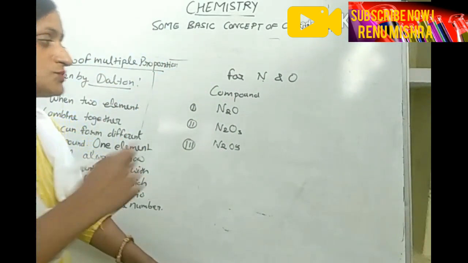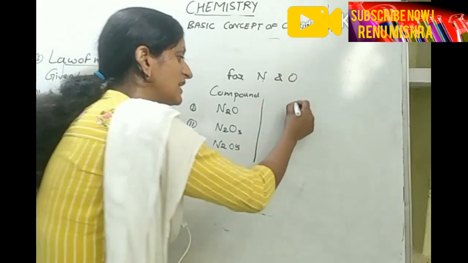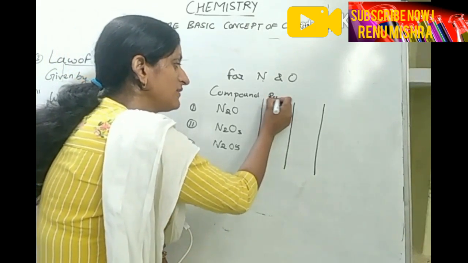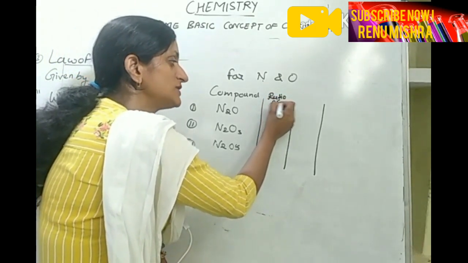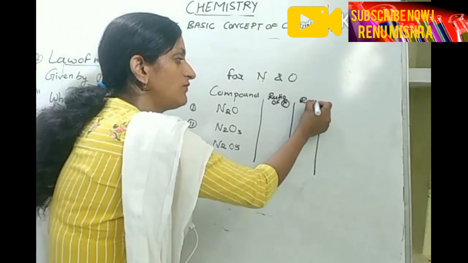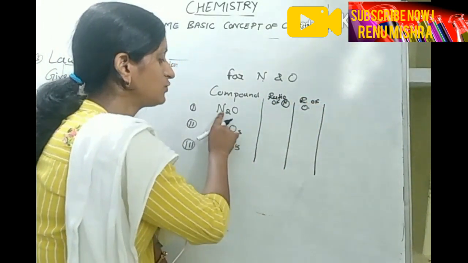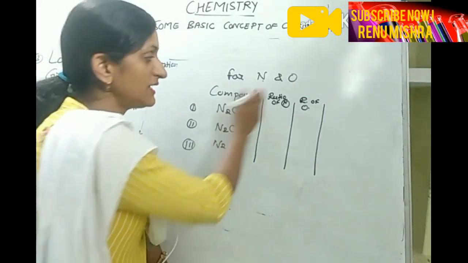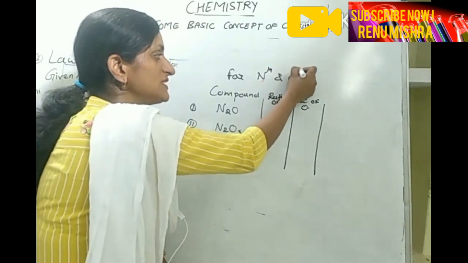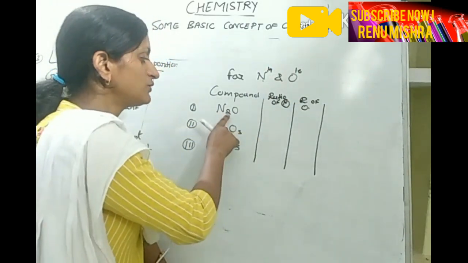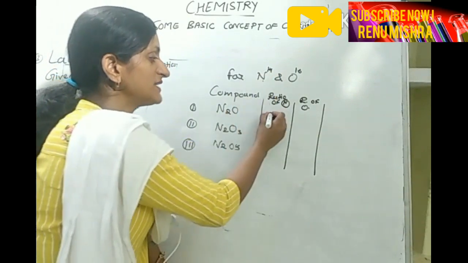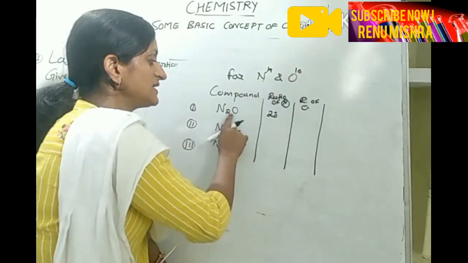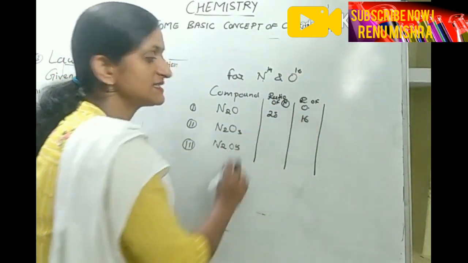Now I am going to show you how these elements have the same ratio or different ratio. Here I am writing the ratio of nitrogen and the ratio of oxygen. The atomic mass of nitrogen is 14 and of oxygen is 16. So nitrogen is 2 times, so 14 into 2 is 28. Is it clear? Next, oxygen is 1 time, so the ratio of oxygen is 16.